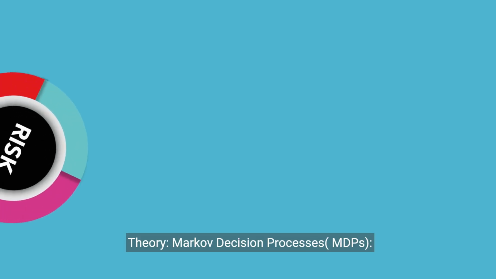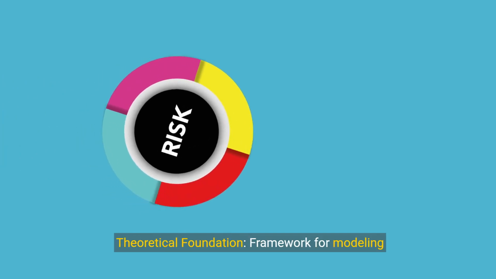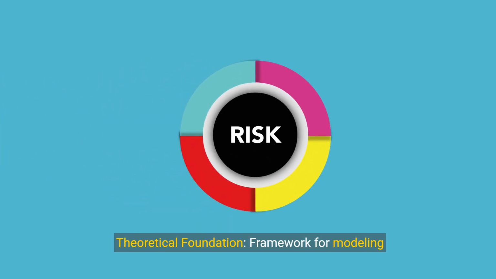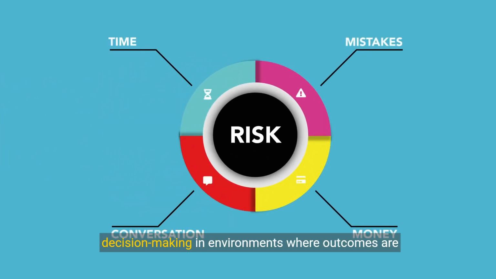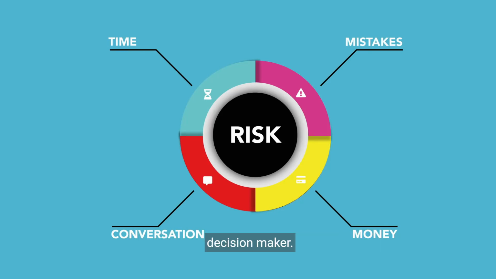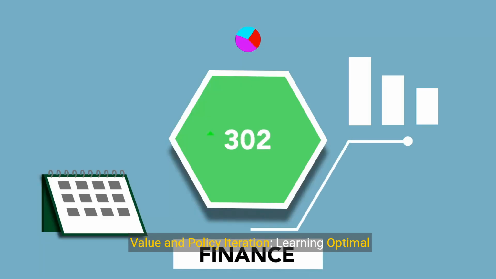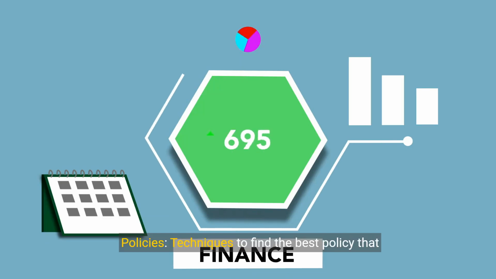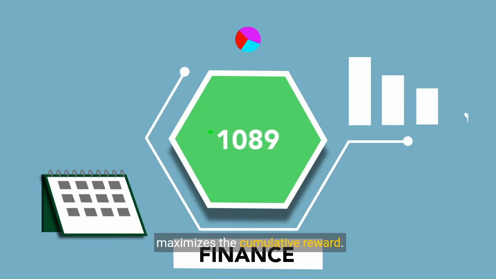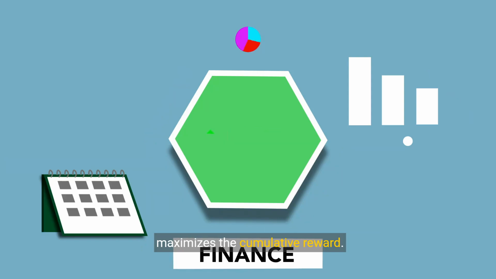Theory: Markov decision processes, MDPs, the theoretical framework for modeling decision-making in environments where outcomes are partly random and partly under the control of a decision-maker. Value and policy iteration, learning optimal policies, techniques to find the best policy that maximizes the cumulative reward.